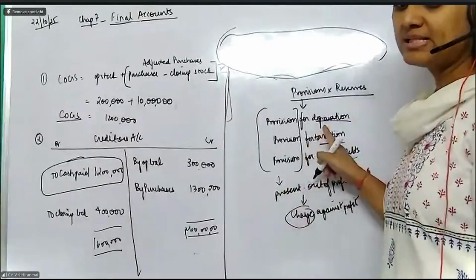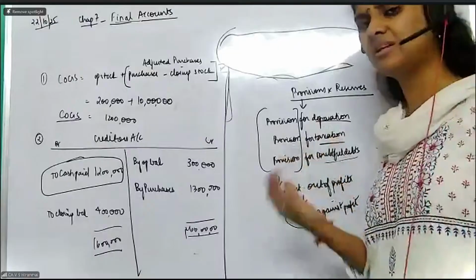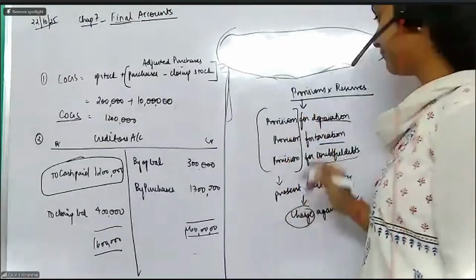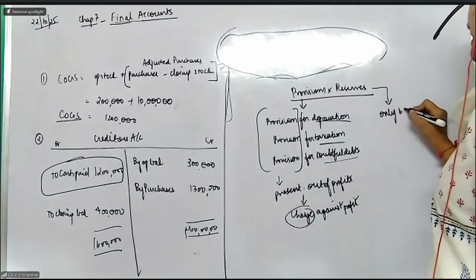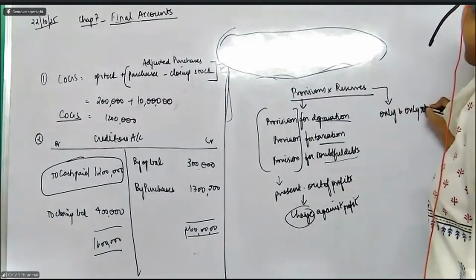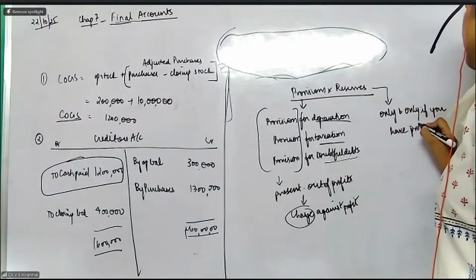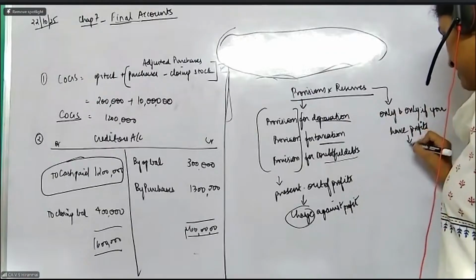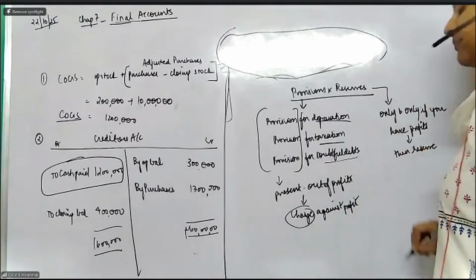So the examples are provision for depreciation, provision for taxation, provision for doubtful debts. You can have other provisions also, provision for discount on the debtors, like that. Now, when I talk about reserves, only and only if you have profits, then I will create a reserve.